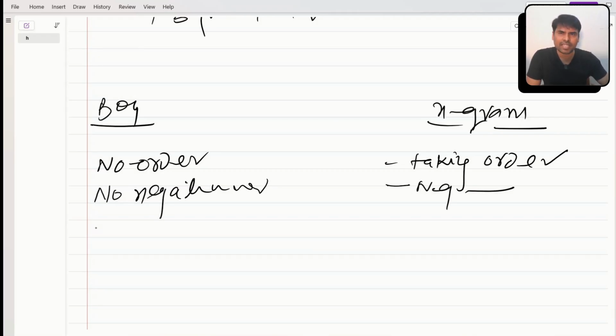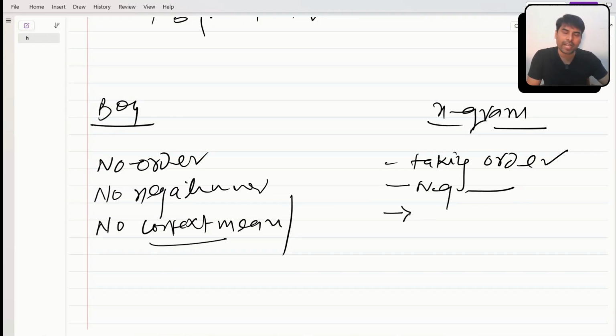In bag of word there is no contextual meaning, I'm not taking any context of the word. But here, if I combine two words or three words, then there's a chance that I can capture context. This is the most important pro or benefit of using NGram: you can capture some context.